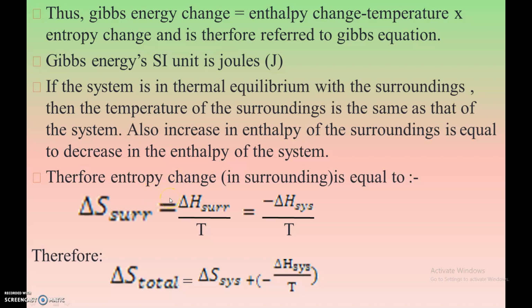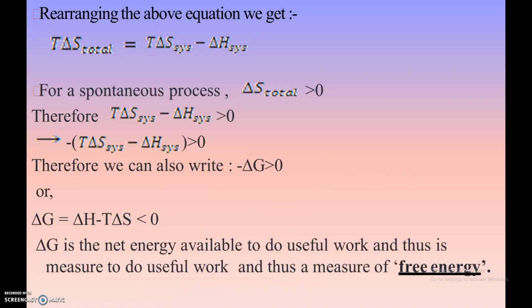Therefore, the entropy change in the surroundings, denoted by delta S surroundings, gives us delta H surroundings by T, that is minus delta H system by T, the opposite. Therefore, delta S total is equal to delta S system plus minus delta H system by temperature. Rearranging, we get T delta S total is equal to T delta S system minus delta H system.